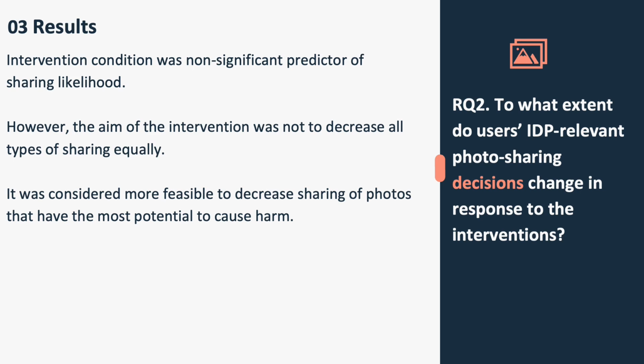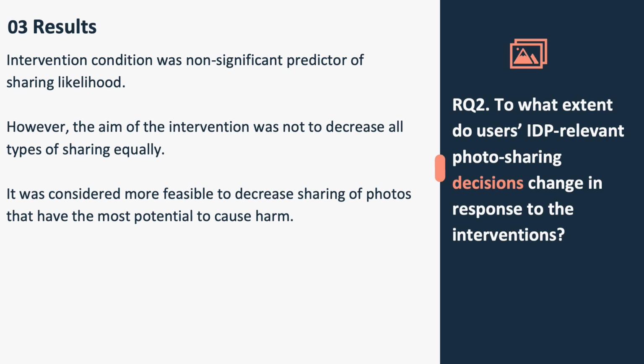To answer research question 2, we investigated the degree to which participants' decisions to share photos of other people in social media differed based on the intervention condition. Intervention condition, however, was a non-significant predictor of the sharing likelihood. However, the aim of the interventions was not necessarily to decrease all types of sharing equally. Instead, it was considered potentially more feasible to decrease sharing of photos that have the most potential to cause harm.